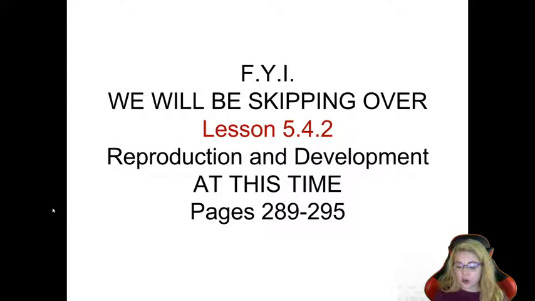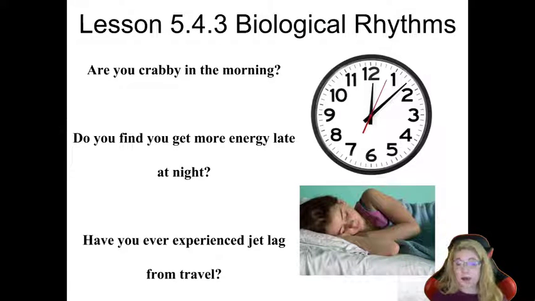All right. And so we are actually going to be skipping the next lesson, which is lesson 5.42 on reproduction and development at this time. It may be something that we revisit later, but we are going to be skipping it for the time being. So you are not responsible for the material contained on pages 289 to 295 of your textbook. All right? Make sure you know that. You are not responsible for that material. We are skipping over it and heading to the next section, which is 5.4.3, talking about biological rhythms.